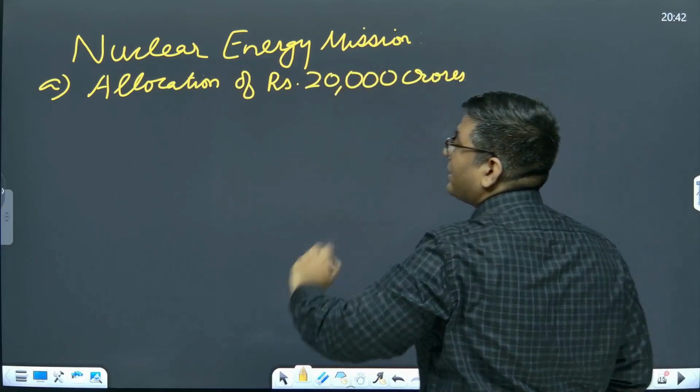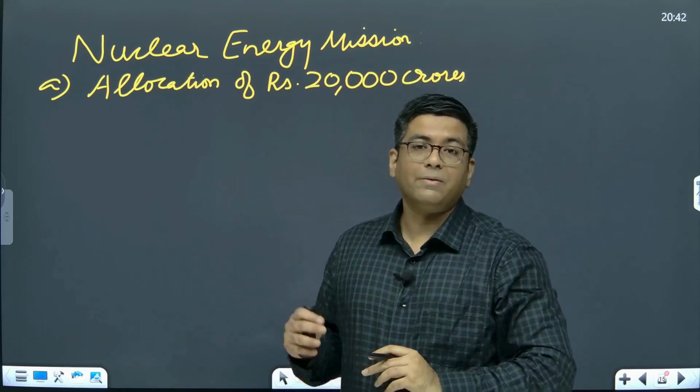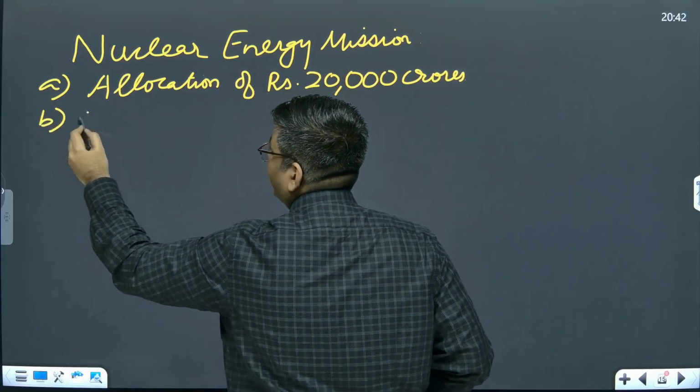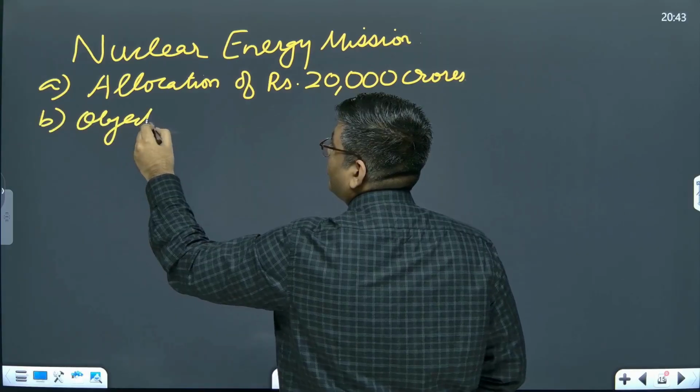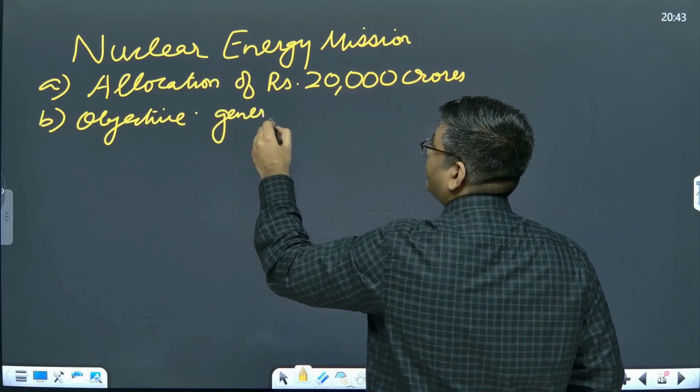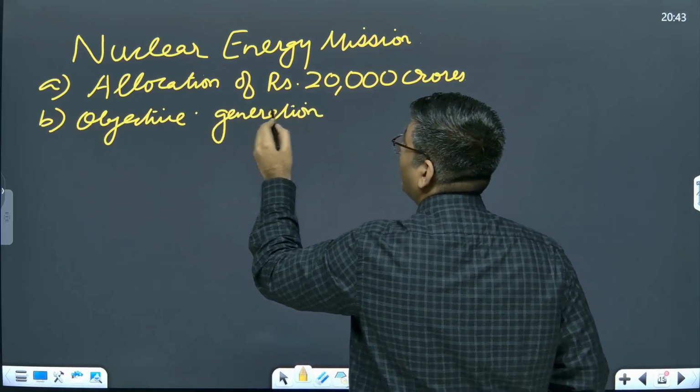So for the first time, a significant push has been given to the nuclear power sector. The objective is to increase the generation capacity to 100 gigawatt.